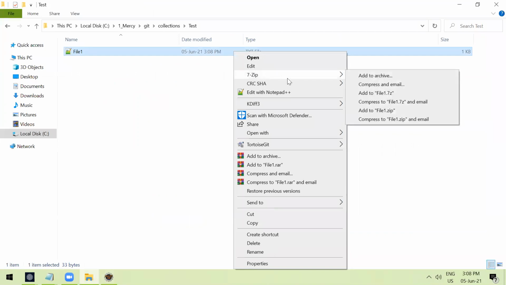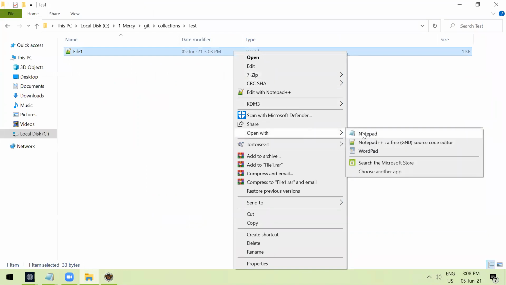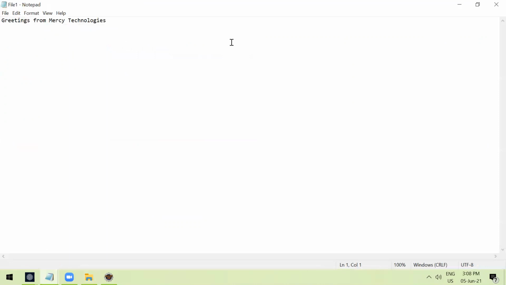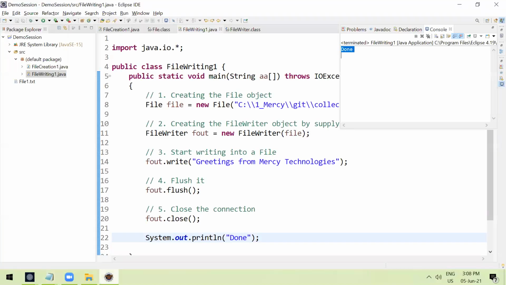Open the file with anything. What are you seeing? Can you see the output? Greetings from Mercy Technologies. Great. We were able to successfully write something from a Java application. We are learning how to write from the code, right?